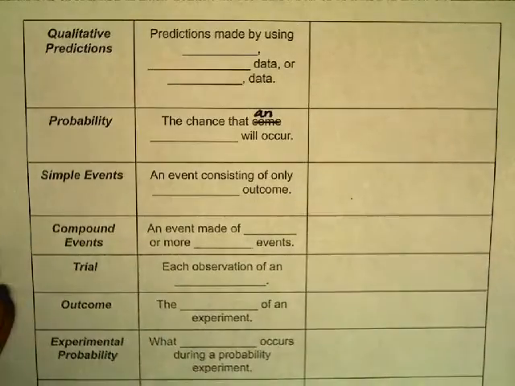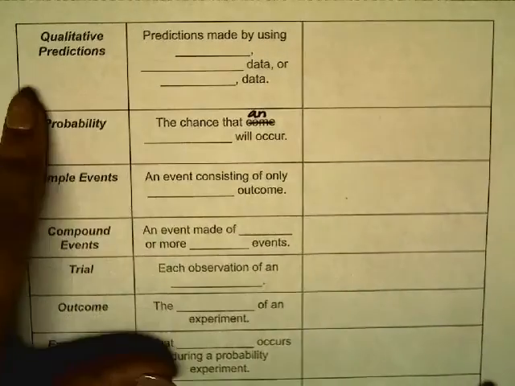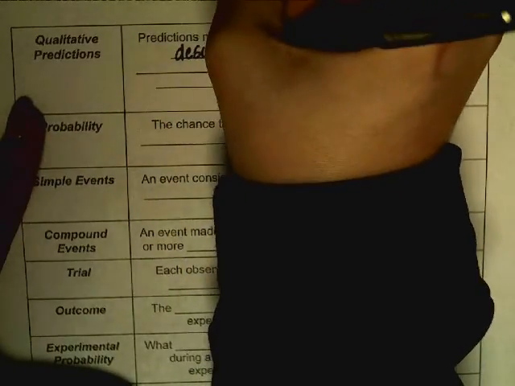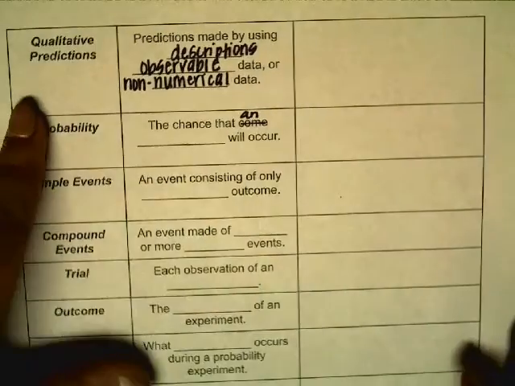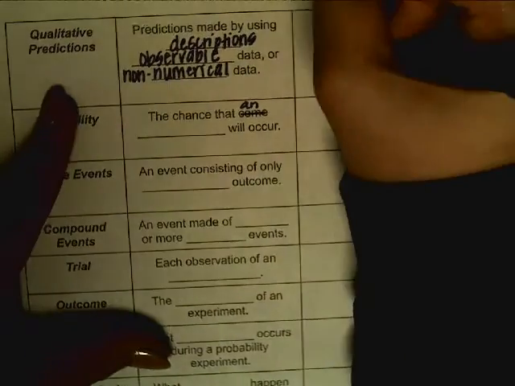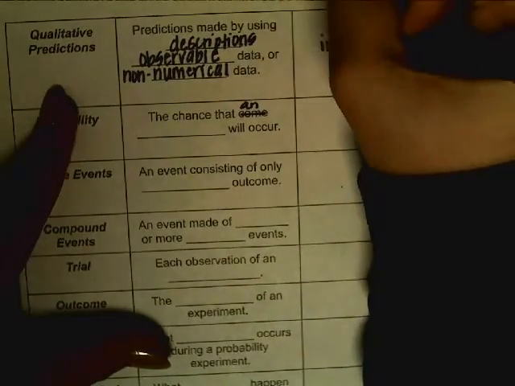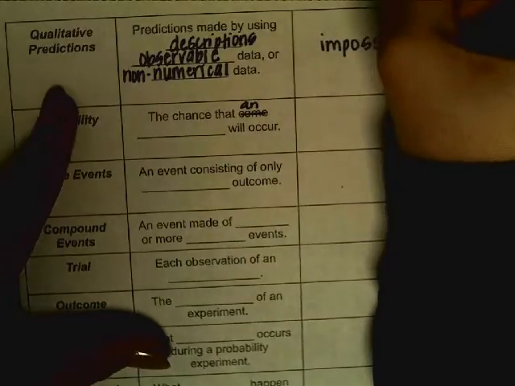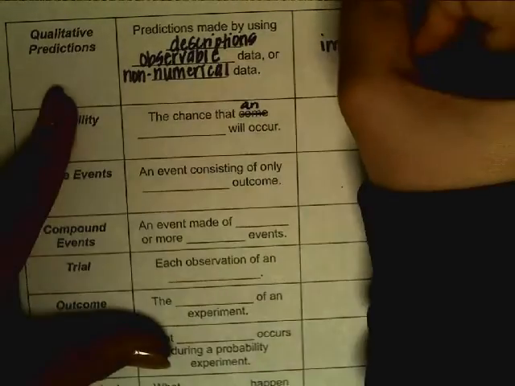Unit 5 Vocabulary Part 2. Qualitative predictions. Predictions made by using descriptions, observable data, or non-numerical data. Qualitative predictions are most likely impossible or unlikely to happen.